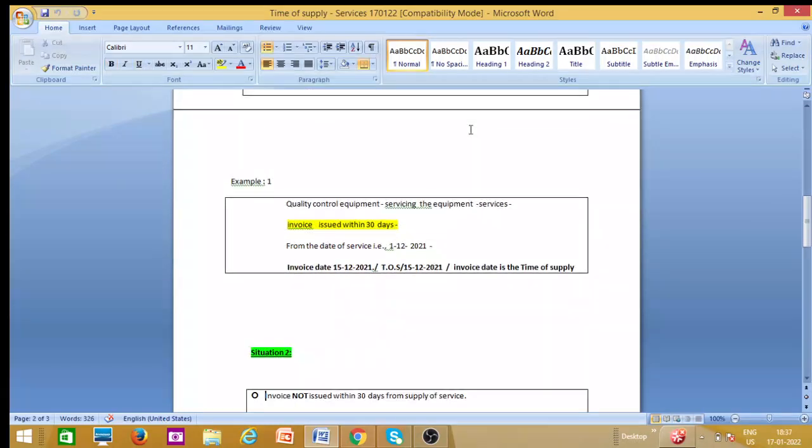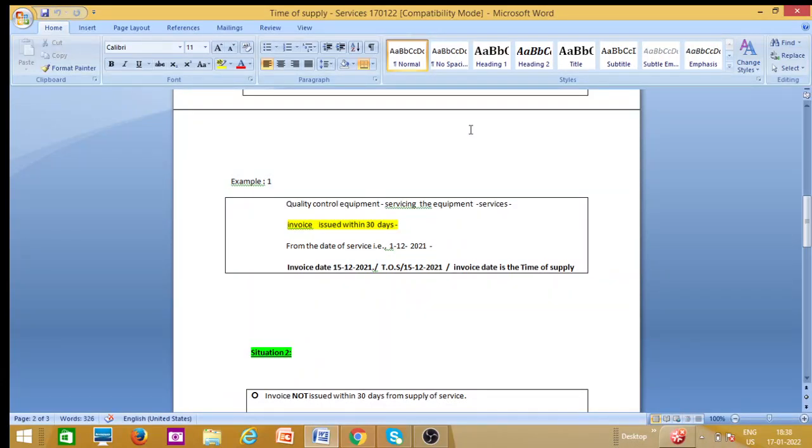For this, one example can be cited here. For example, in a factory, the quality control equipment services are undertaken by one person, one company, and that service person is coming to the factory, visiting the factory and doing the services of this quality control equipment. For those services, we suppose that the invoice is issued within 30 days.